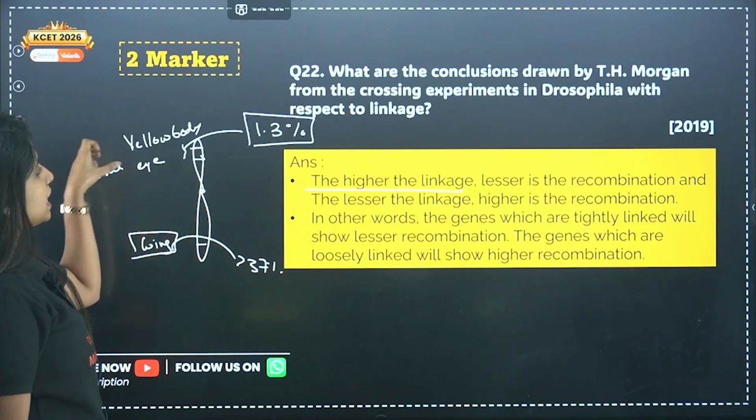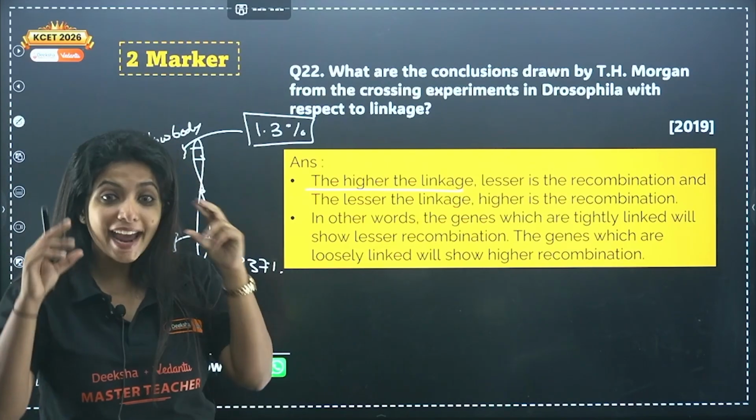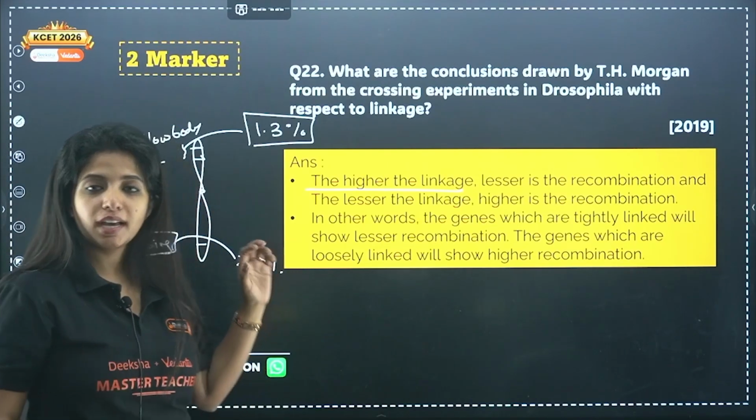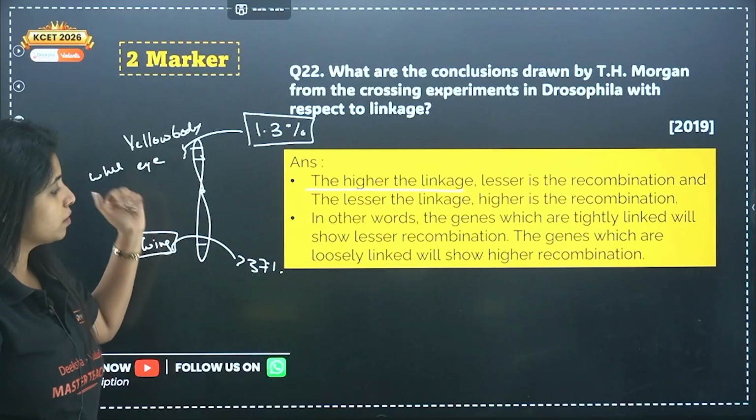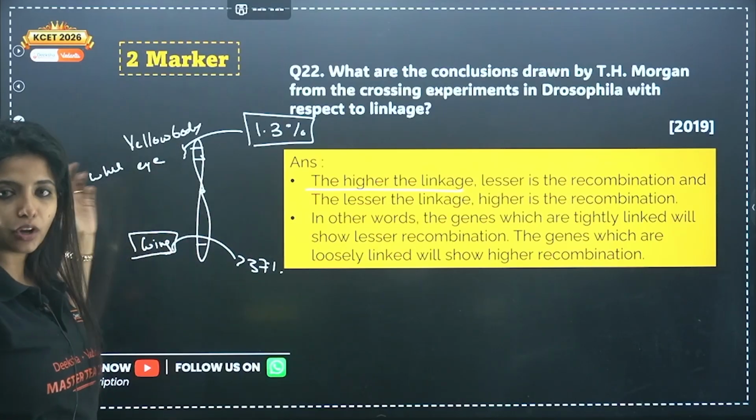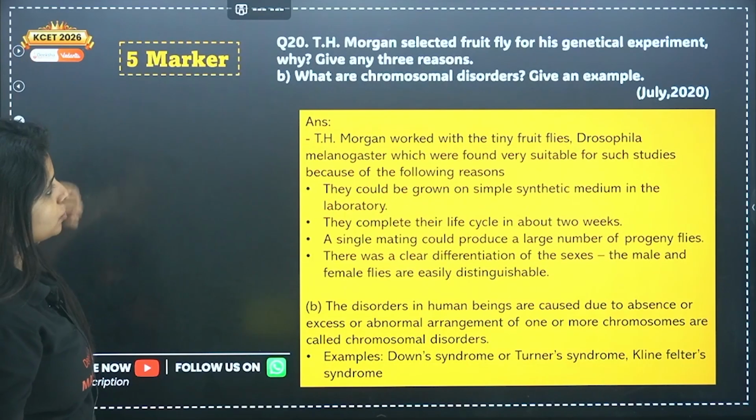So please remember, yellow body and white eye, lesser recombination. White eye and wing color, my dear children, more recombination. Or yellow body and wing color, more recombination would be there, because they are far away from each other.